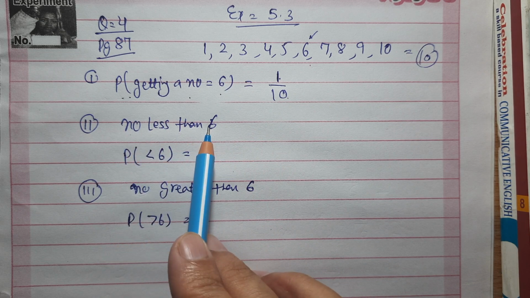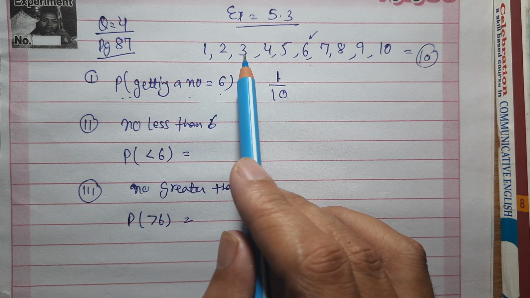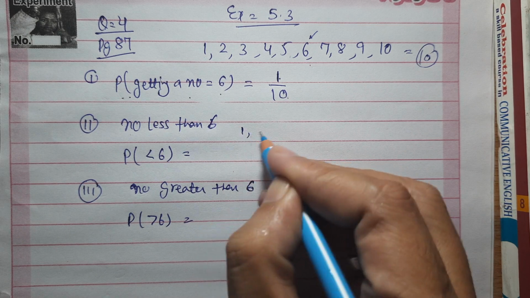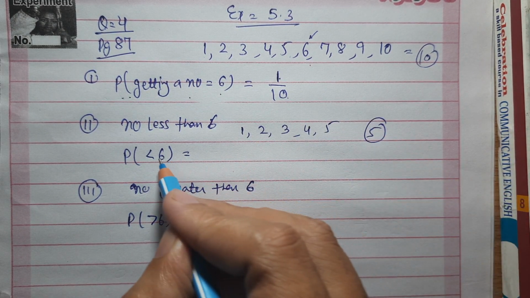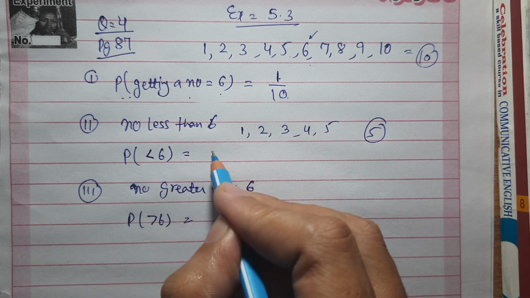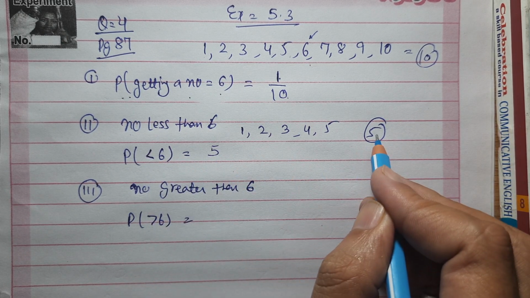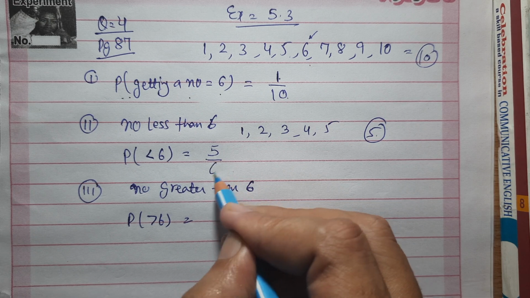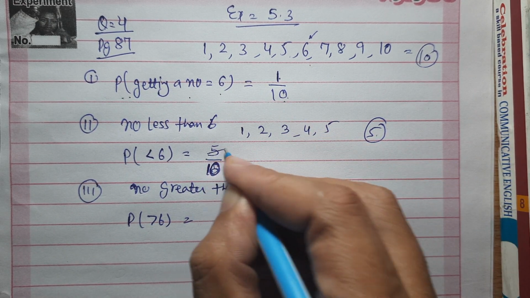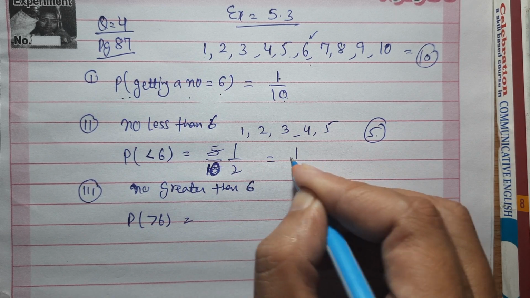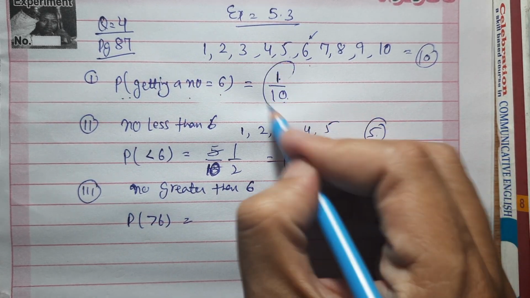Now number less than 6, count it. 1, 2, 3, 4, 5. That means total 5. So what is the probability of number less than 6? That will be equal to favorable cases 5, and probability is 5 upon 10. 5 ones 5, 5 twos 10. Answer will be 1 upon 2.